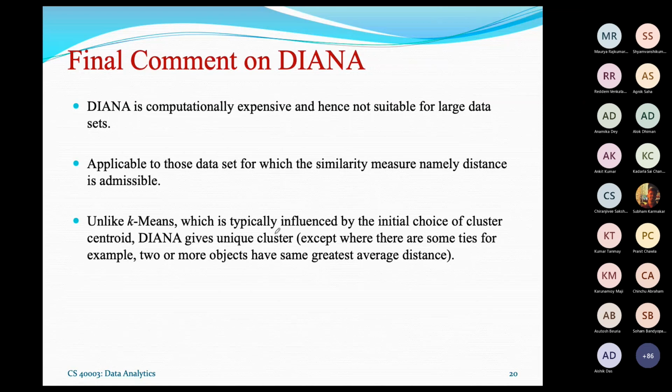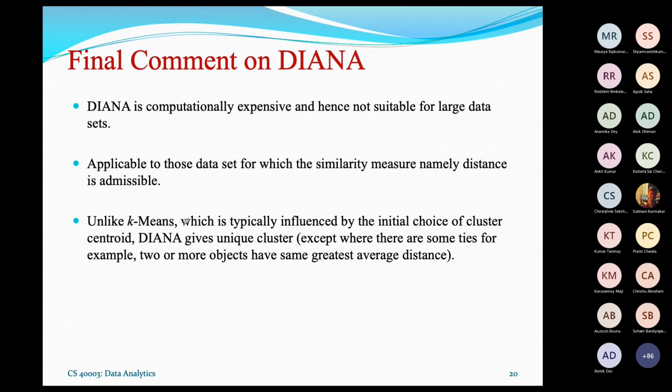Further, the k-means algorithm is influenced by the initial choice of cluster centroids. This is another advantage of DIANA over k-means. If the initial choice is not done properly, it leads to a poor clustering. That is why k-means usually ends up with a non-global solution, a local optimum.